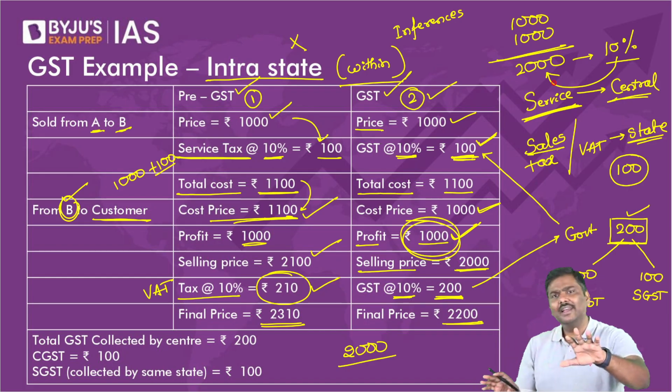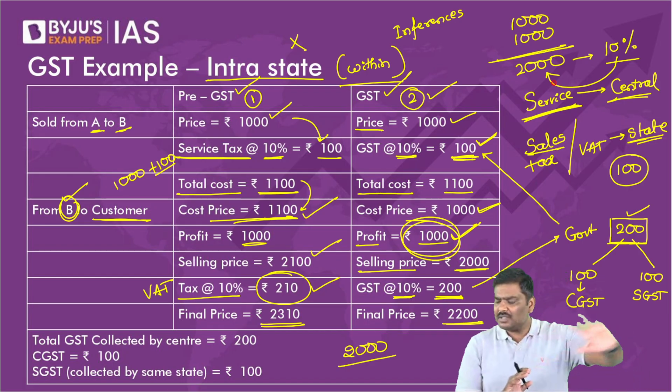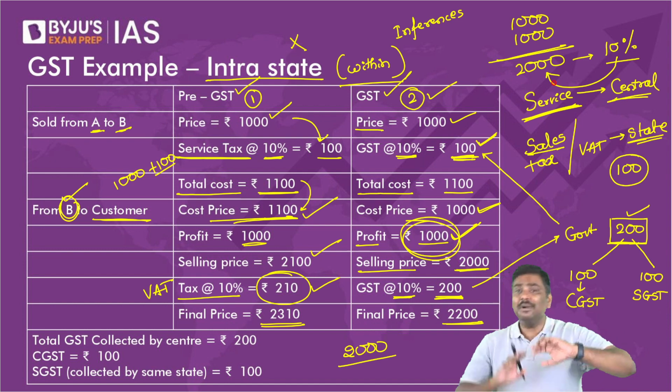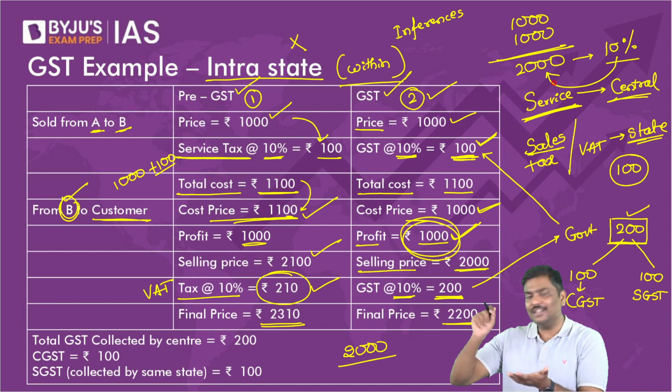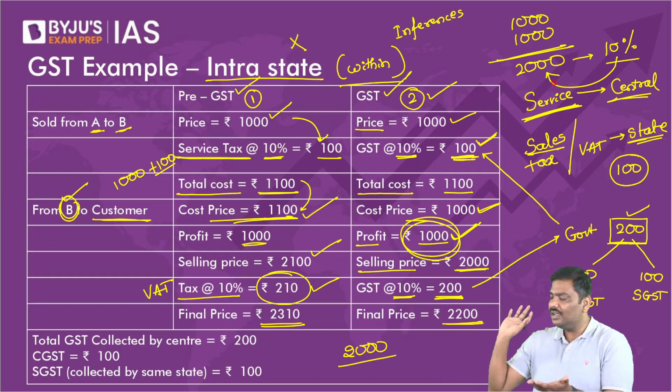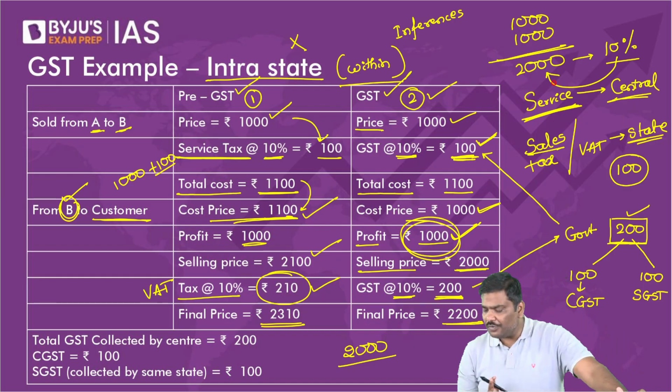This concept UPSC will not ask you. But the argument is simple. On value addition, we are imposing tax and collecting, so there should not be any cascading effect. Any problem here? Can I go forward?